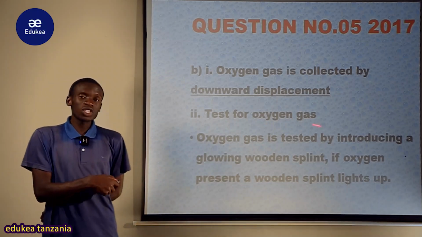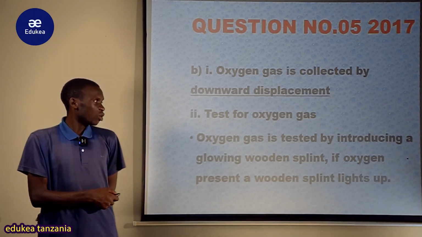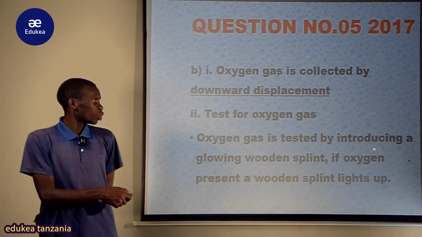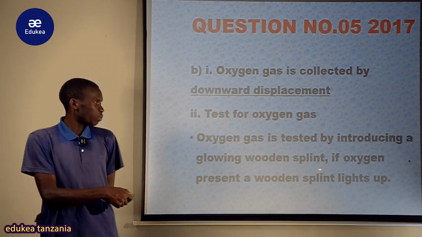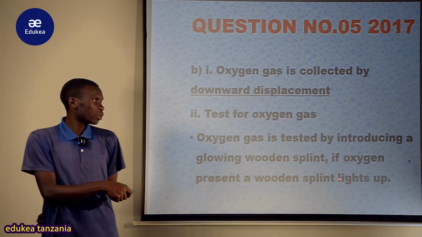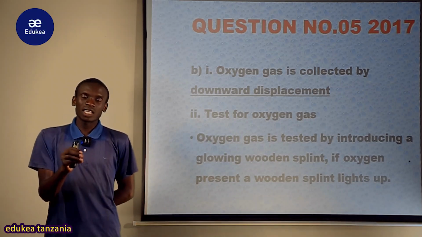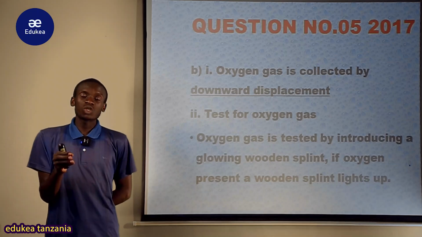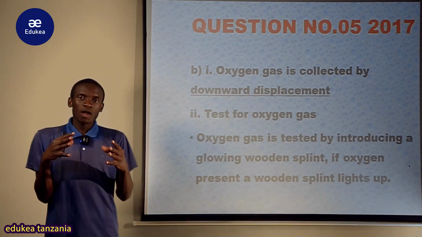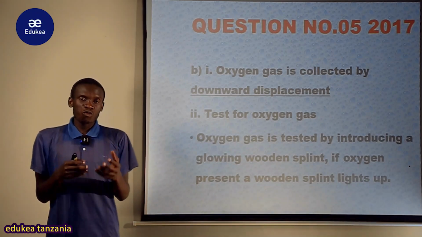And the test for oxygen gas, we say that the presence of oxygen gas is tested by introducing a glowing wooden splint. If oxygen is present, the wooden splint lights up. We know that oxygen gas is a source, a component of flame.